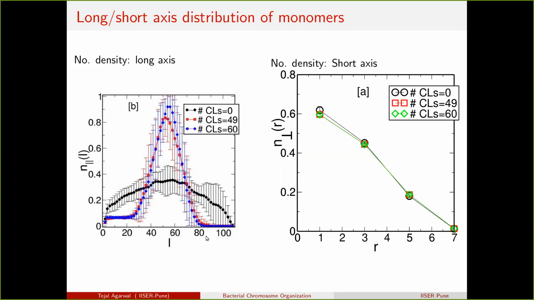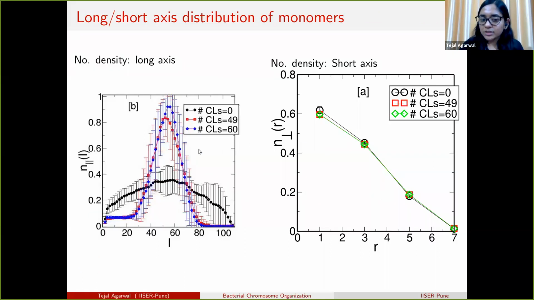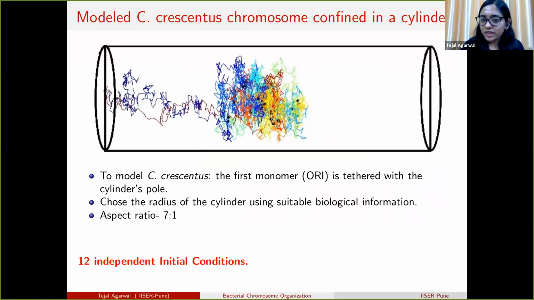Okay, all right, fine. So from here we can see that the actual aspect ratio we choose is 7:1, but the polymer compactifies itself into a structure of 5:1, because most of the polymer is found in the middle of the cell, which is approximately a 5:1 cylinder.